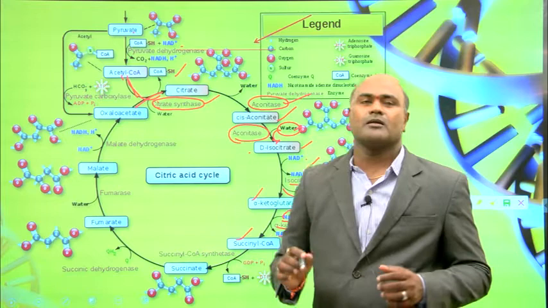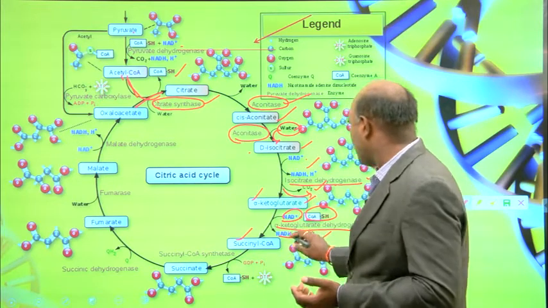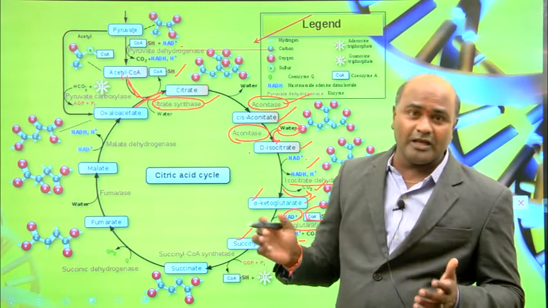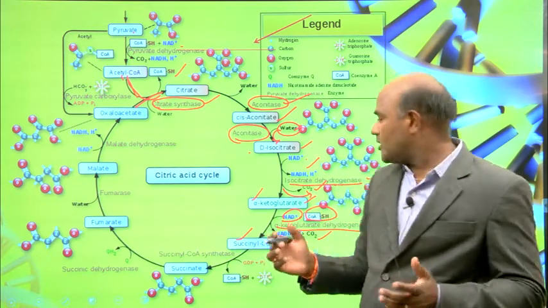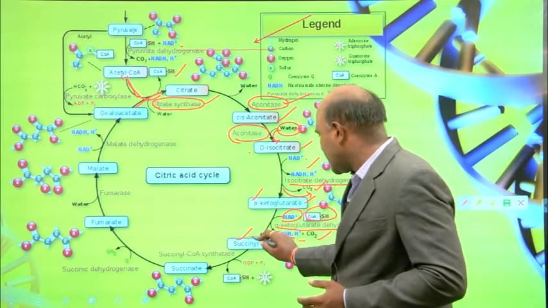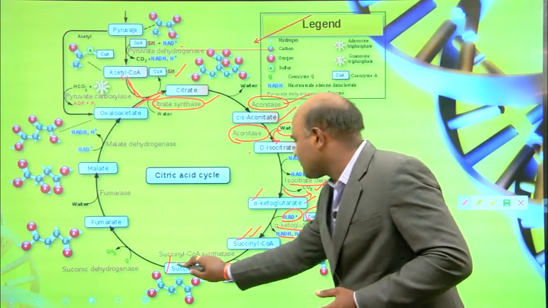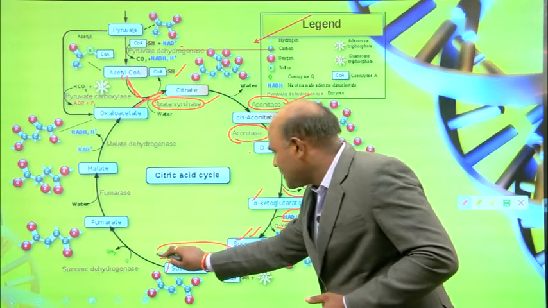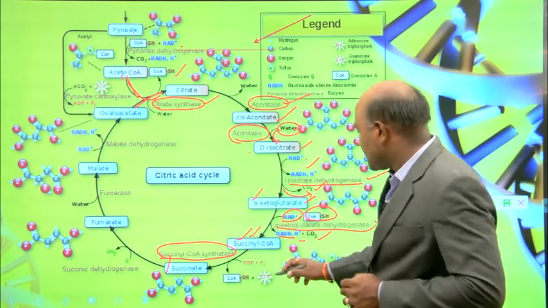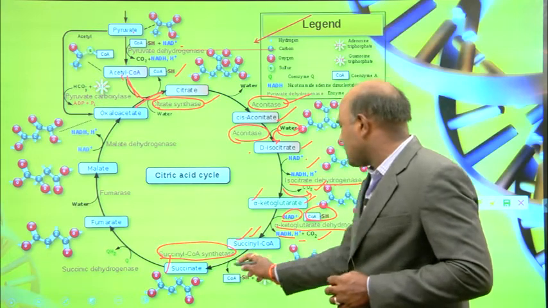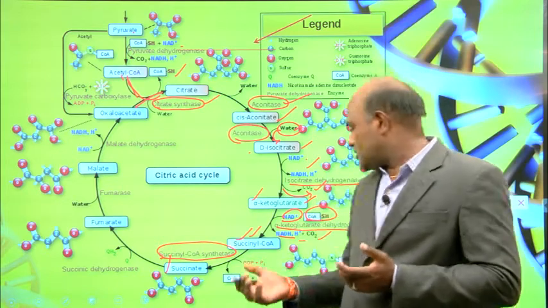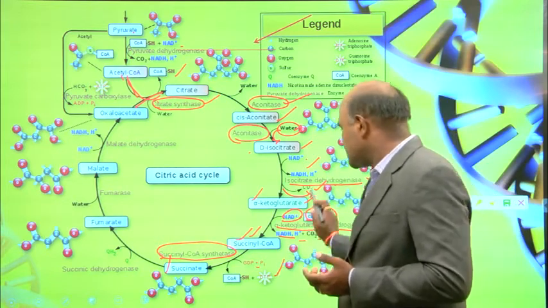Alpha ketoglutarate to succinyl CoA with the help of alpha ketoglutarate dehydrogenase. Again involved are NAD plus and coenzyme A, SH thiol. Then succinyl CoA is converted into succinate with the help of succinyl coenzyme A synthetase. Here GDP is converted to GTP in this process, and coenzyme A, SH thiol is released.